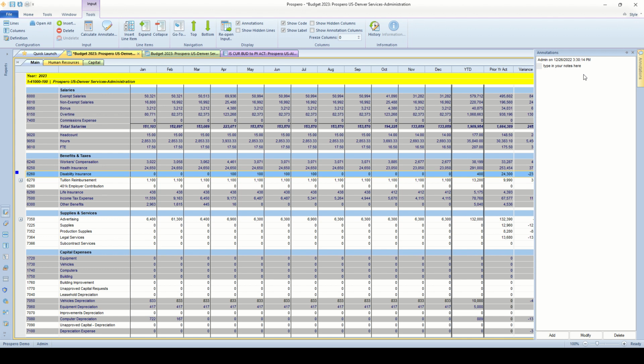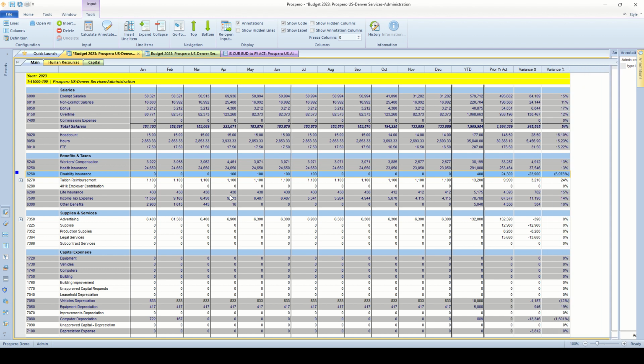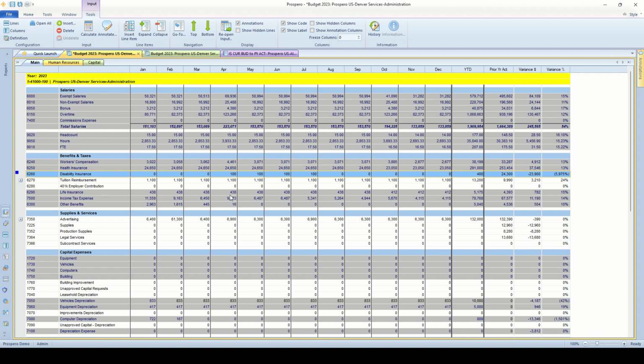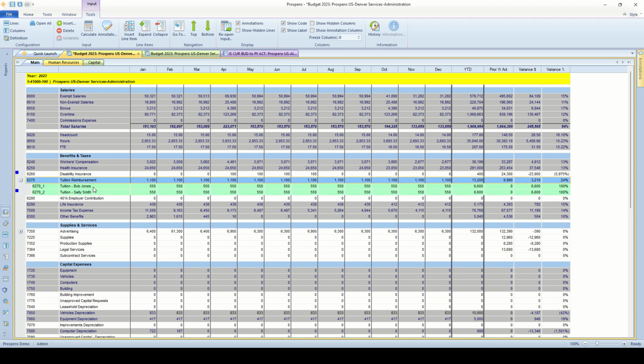Another way that you can add greater detail to your budget process is by adding line item details to an account row. So instead of just typing in a balance for any individual account row here, I can expand a row. I already have two rows that have line item details added to them: tuition reimbursement. I know it has line item details because there's a plus icon at the left hand margin. Same thing for our advertising account below. If I click that plus icon once, that opens up the line item details for that particular row. I can see I've got tuition reimbursements for 2 employees, the dollar amounts for each month, and those add up to the account row right above it.